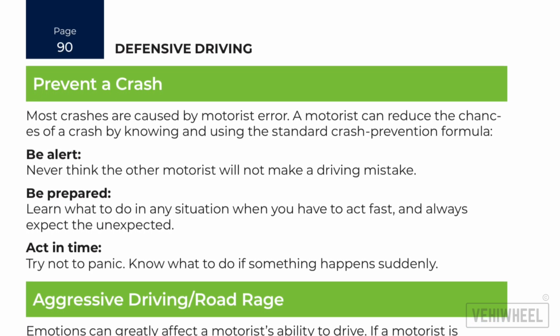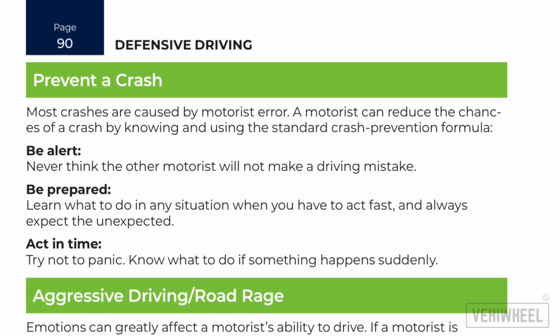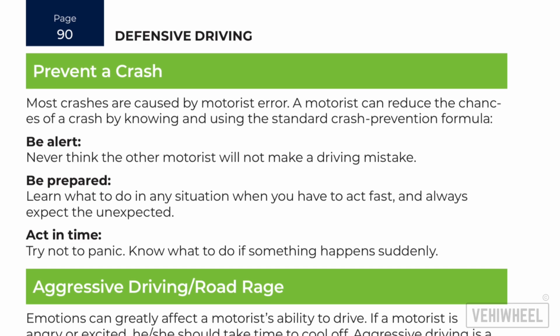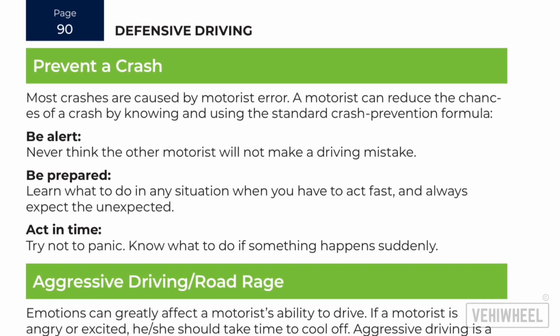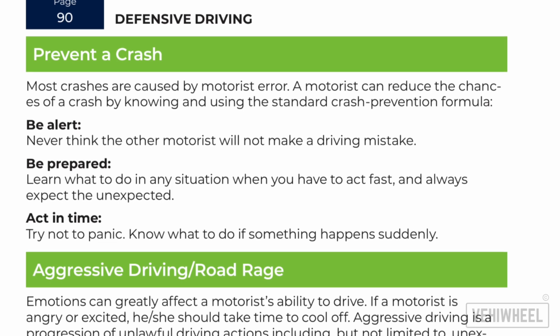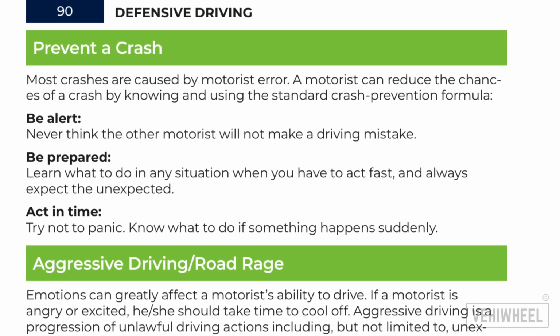Be alert. Never think the other motorist will not make a driving mistake. Be prepared. Learn what to do in any situation when you have to act fast, and always expect the unexpected. Act in time. Try not to panic. Know what to do if something happens suddenly.